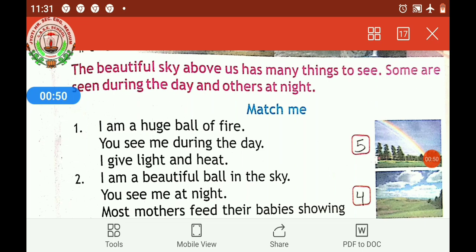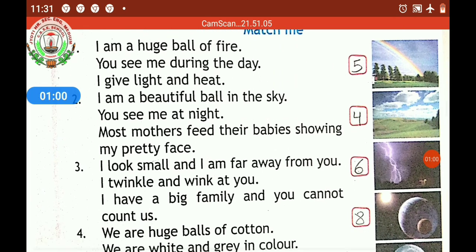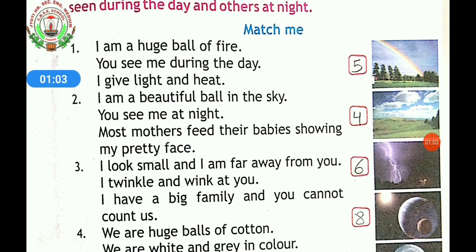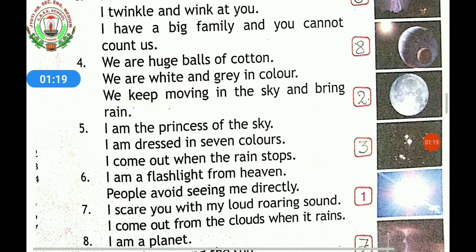Now the first question is, I am a huge ball of fire. You see me during the day. I give light and heat. Here, students, pictures are given. You have to match according to that picture. First one is, I am a huge ball of fire. You see me during the day. I give light and heat. Which is a huge ball of fire, students, which gives you light and heat during the daytime? Yes, it is the sun. So you have to write the number there. It is the first question. So before the picture you have to write 1. It is done in your book.